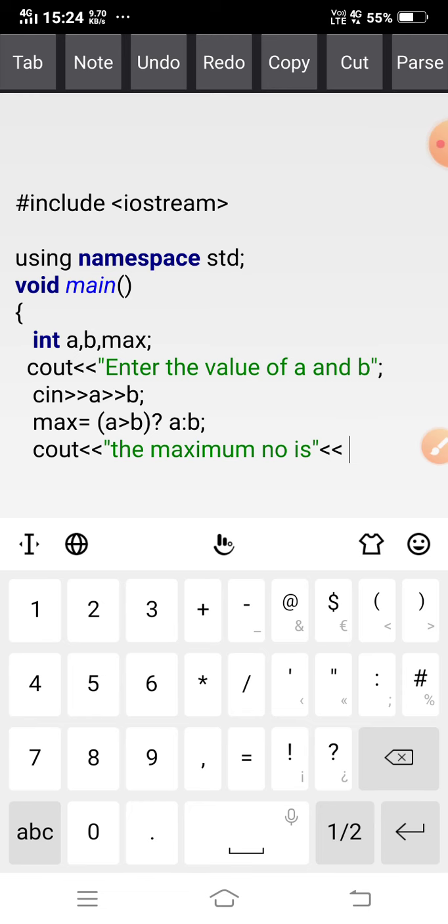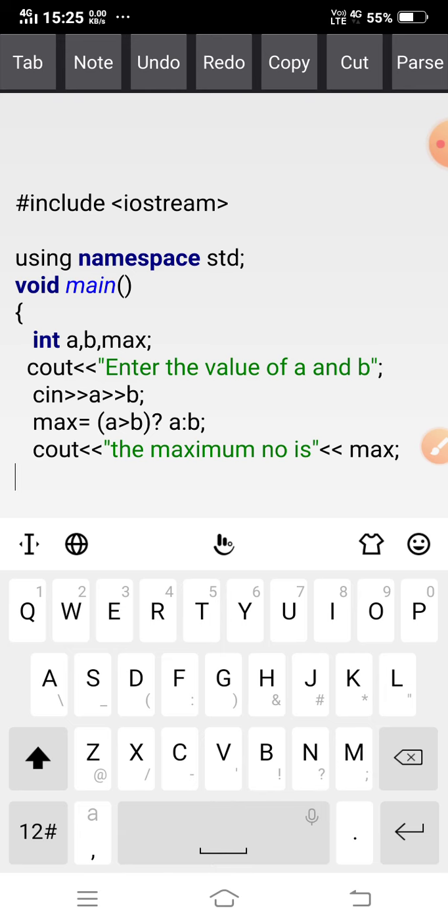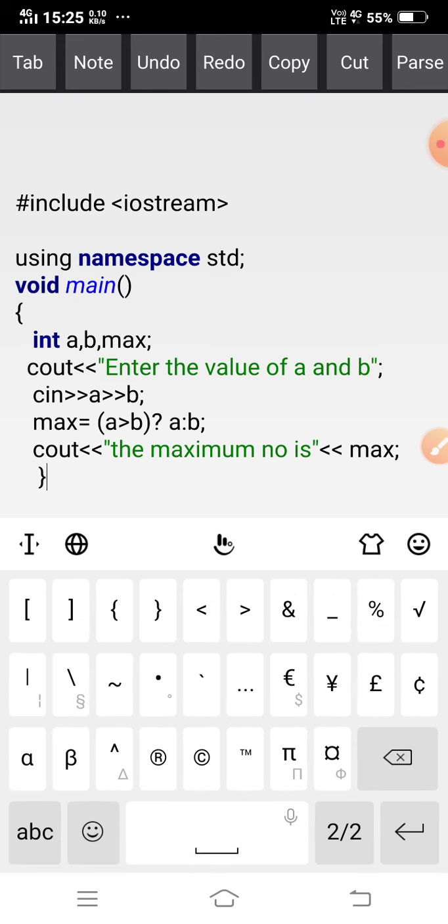I have to declare max here, because whatever the result, if the result is a, it will be stored in the variable max, and if the result is b, it will also be stored in max. So I have to output the max variable, then semicolon. This is my coding, and then I am closing this.